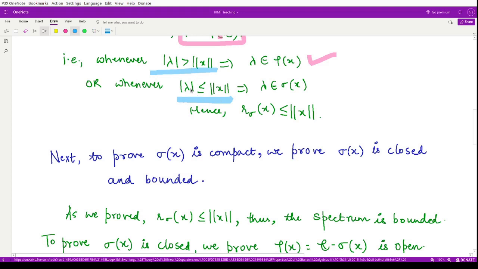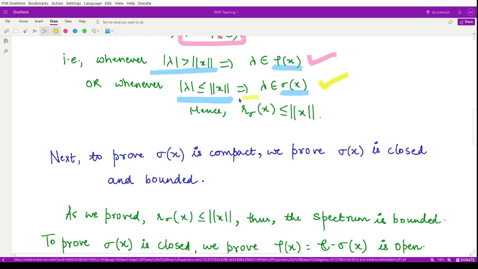Wherever we have this condition, lambda would belong to the complement of the resolvent set, which is the spectrum set. So according to the second condition which we have proved, whenever the modulus of lambda is less than or equal to the norm of x, lambda is contained in the spectrum set.